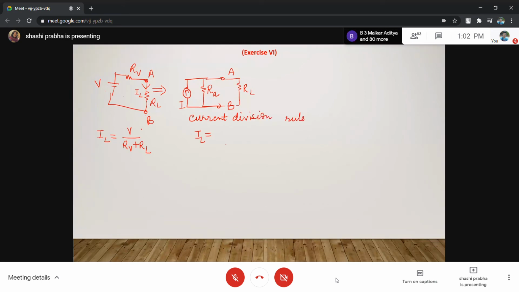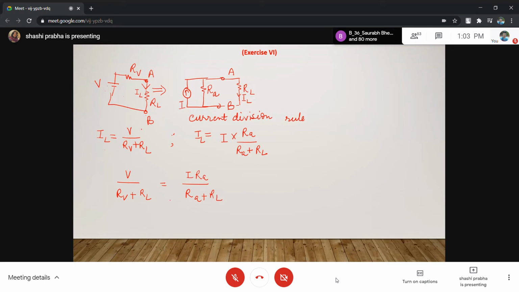What is the current division rule? This current IL is equal to the current which you want to divide, times the other resistance, divided by RA plus RL. This is the current in the resistance RL when we consider the voltage source, and this is the current in RL when we consider the current source. Basically, both the currents are similar. So we can say V upon RV plus RL is equal to I RA upon RA plus RL.